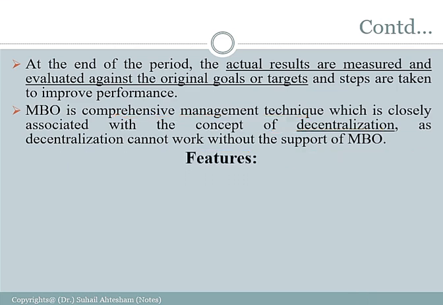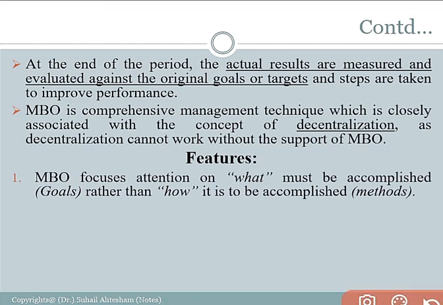Coming toward the features of management by objective. The first feature is that MBO focuses attention on what must be achieved rather than how it is to be achieved or accomplished. Right. So the basic focus of management by objective is what?